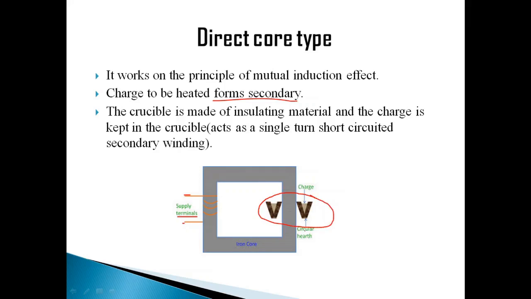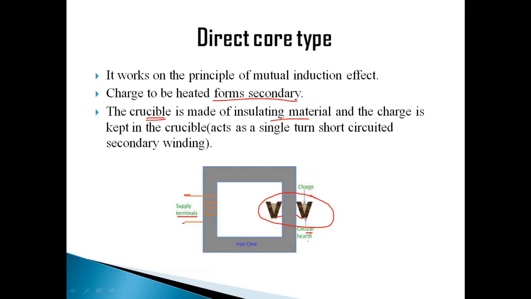Here we have a crucible form of insulating material. So this is an insulating material. This circular hearth is made up of an insulating material. It will be continuous, means it will be there from this end to this end. There will be a flow, continuity. So this is a container. This is made up of an insulating material, and this is in the form of a crucible shape. So it is called crucible insulating material. It contains the charge which is to be heated. So there will be a charge.